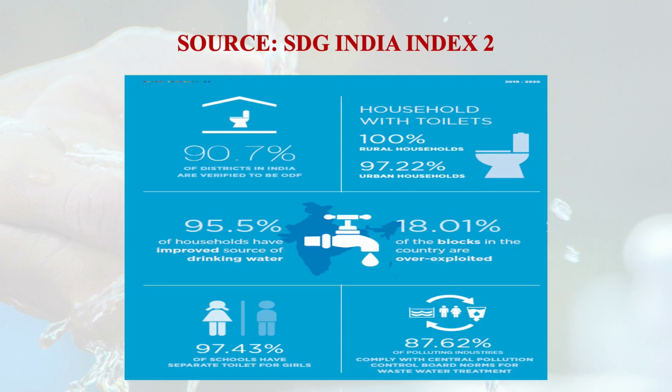So, to summarize, you will see here we have 18.01% blocks that have over-exploitation. Then we have 95.5% improved source of drinking water, household with toilet 100% in rural areas, 97.22% in urban areas. So this figure shows that India is progressing very well by implementing its own mechanisms and approaches to achieve the sustainable development goal